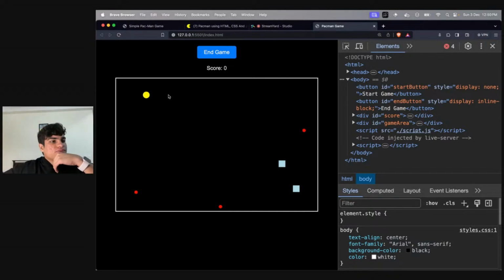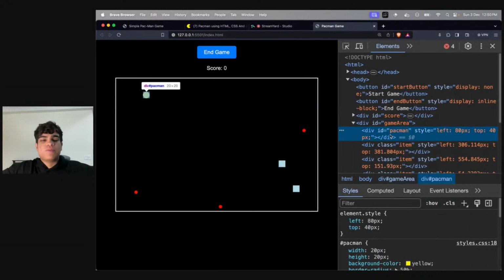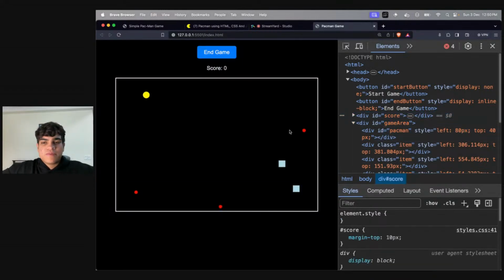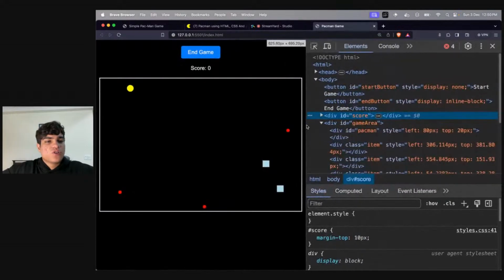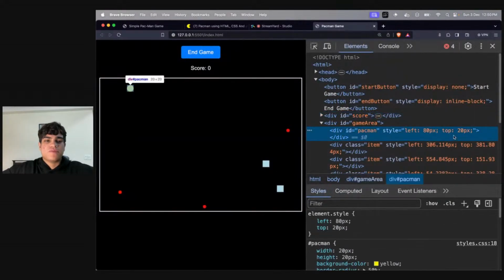So how will I do that? Well, this will basically require some maths. All right. Just have a look at what my Pac-Man's position is. Just keep on looking at Pac-Man's position only, and that is it. Don't look at anything else.